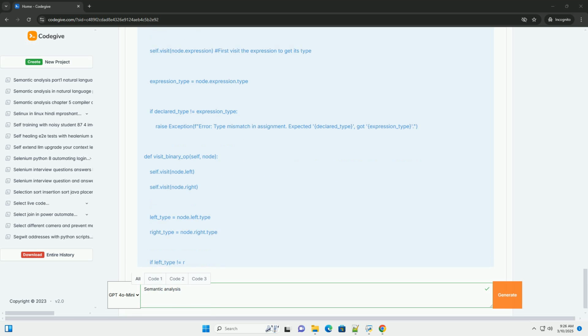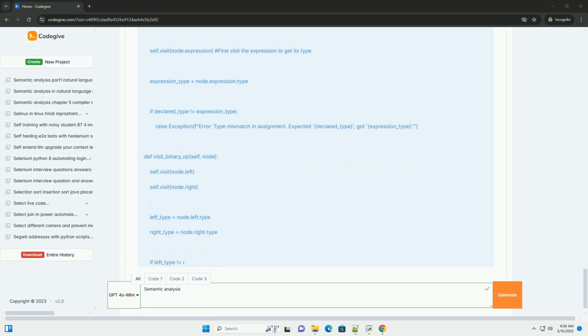Handling return statements. Control flow analysis: implement checks to ensure that break statements are only used within loops or switch statements and that functions with non-void return types have a return statement on every possible execution path.